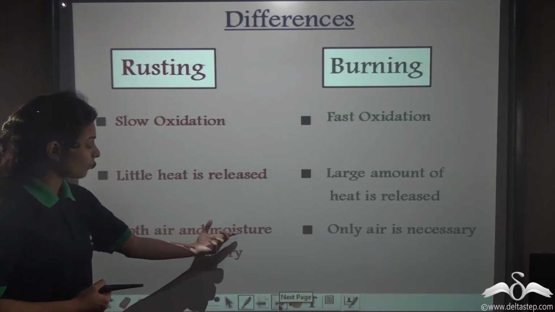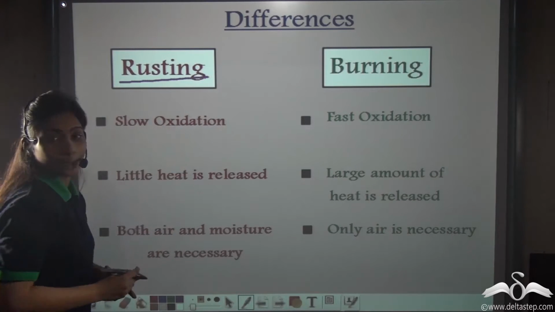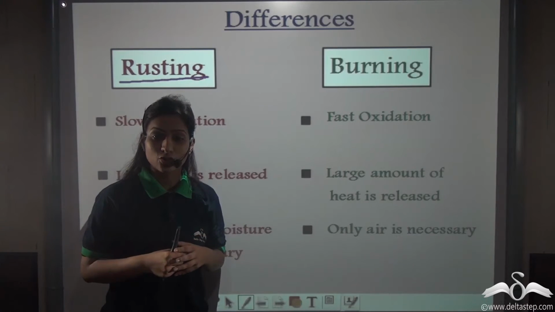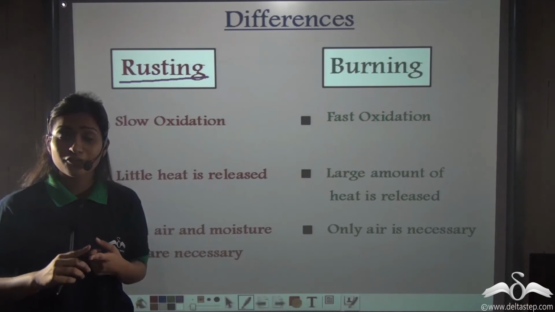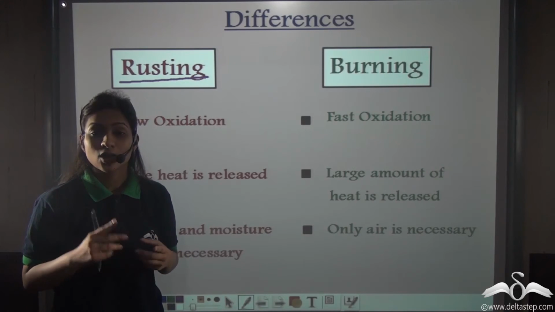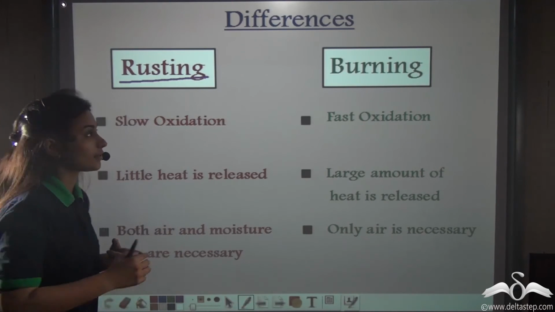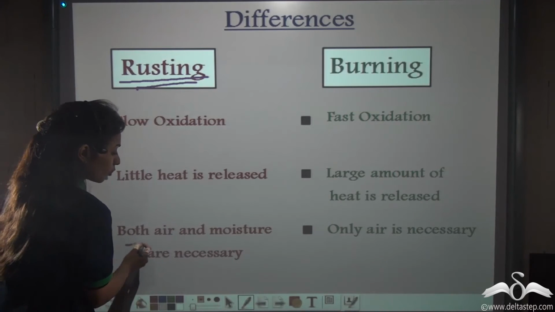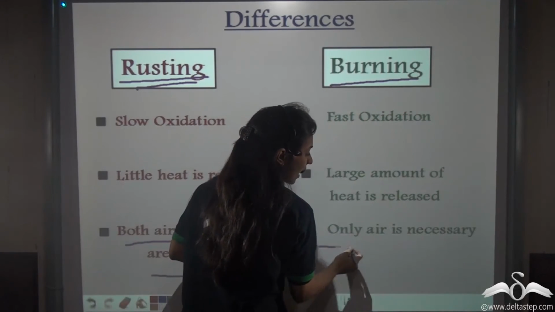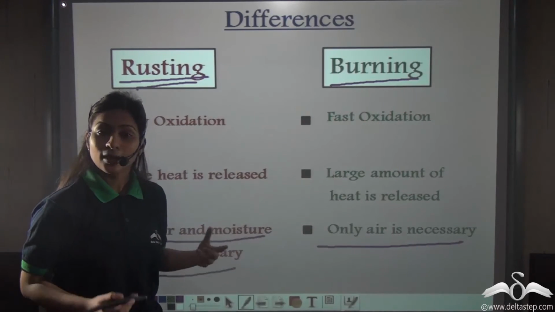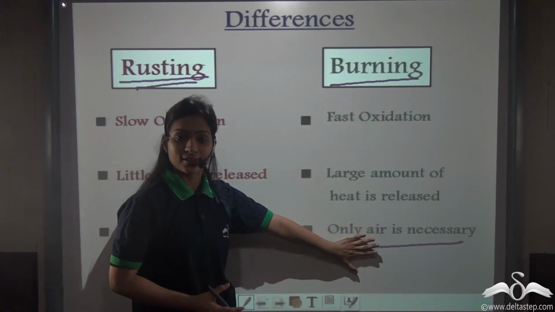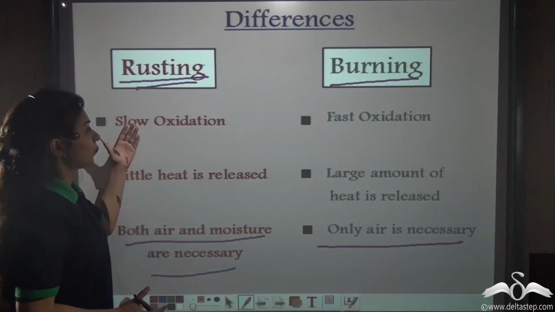Now, both air and moisture are necessary for rusting. Well, have you heard about that experiment where we take 3 nails and we put them in 3 test tubes? You will notice that if you cut off air or you cut off moisture or you cut off both, then the iron nail will not rust. Both air and moisture are necessary for rusting to take place. So both air and moisture are necessary for rusting, but for burning, only air is necessary, because during burning, one needs oxygen because oxygen is a combustible gas. So during burning, only air is necessary. So these are the three differences between rusting and burning.